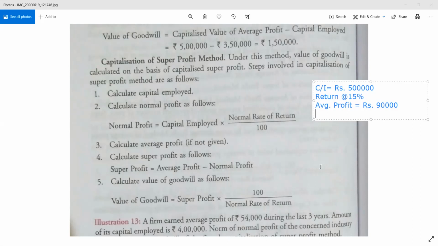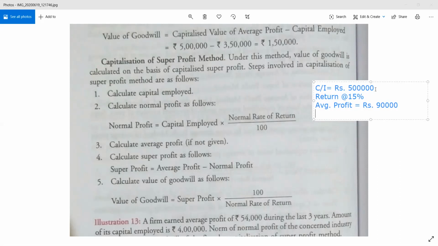Now in this particular super profit method, what you are going to do is that you have to first of all find out your capital invested or capital employed, using the same formula that you have learned in the previous classes.